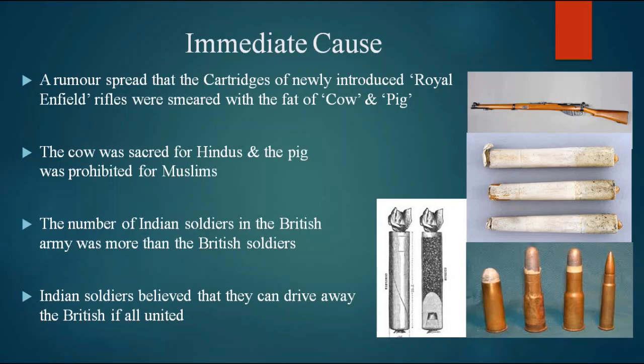Another one, the number of Indian soldiers in the British army was more than the British soldiers. Actually, British soldiers were 40,000 in number and Indian soldiers 2 lakh. Just imagine. Indian soldiers believed that they can drive away the British if all united. If we unitedly fight against the British, 2 lakh against only 40,000, we can win. They thought like that.